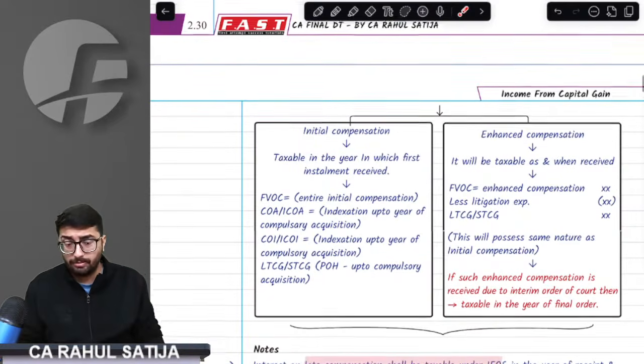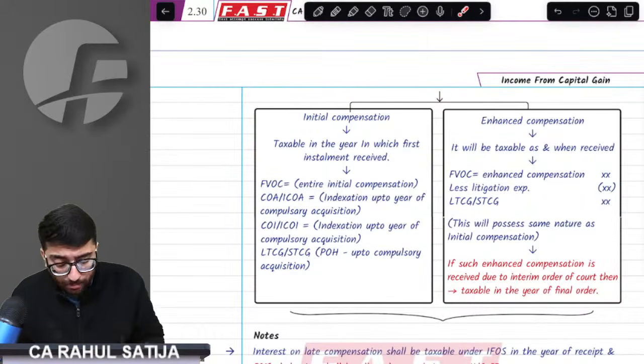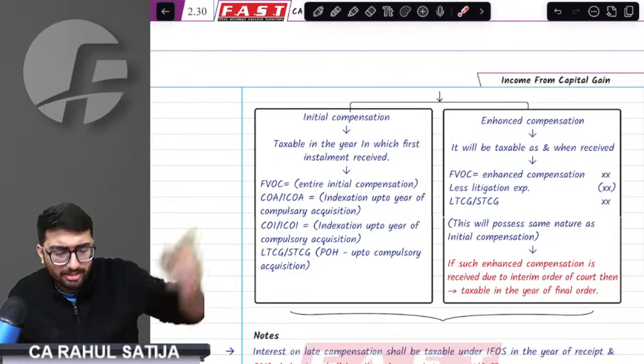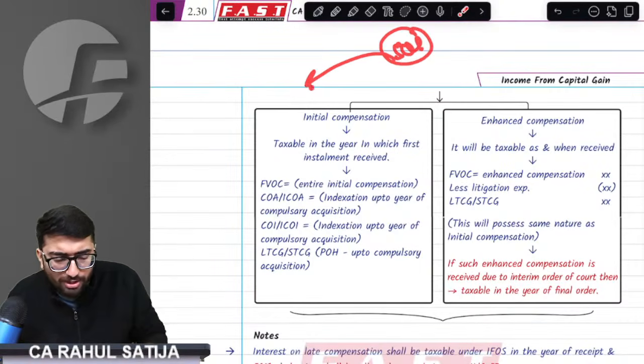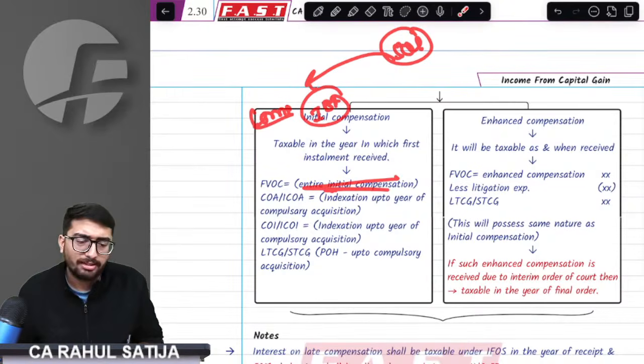Now, understand how things go. Initial compensation is taxed differently. For example, if my house was acquired and initial compensation of say 50 lakh was announced, the provision says that whenever you receive the first installment, the entire initial compensation will be taxed.